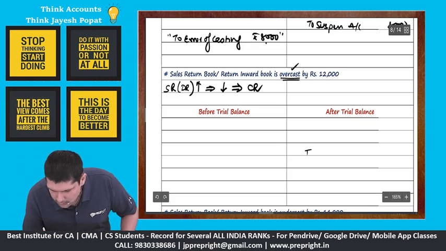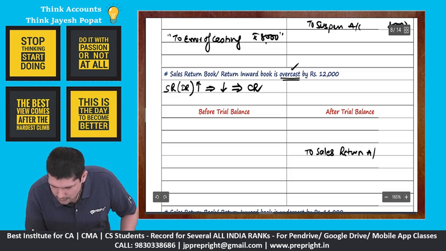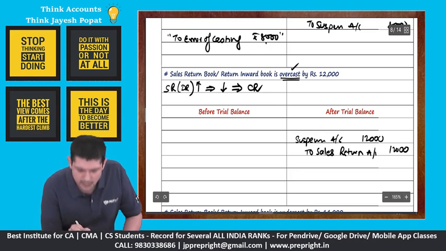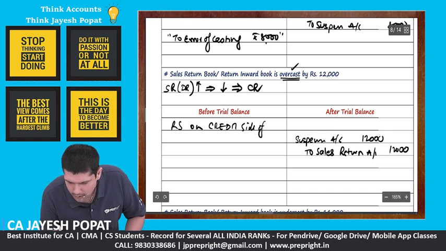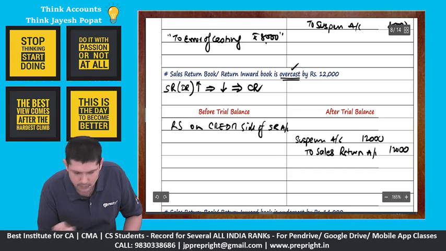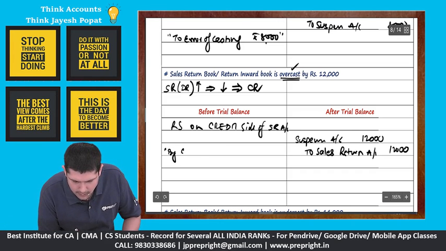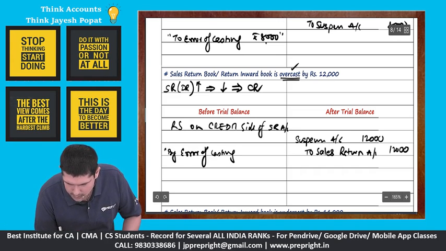So after trial balance, we will say to sales return account debit account will be suspense account. This will be 12,000, right? And here we need to make a rectification statement on the credit side of our sales return account. On the credit side of sales return account, we'll say by error of casting, which is rupees 12,000.